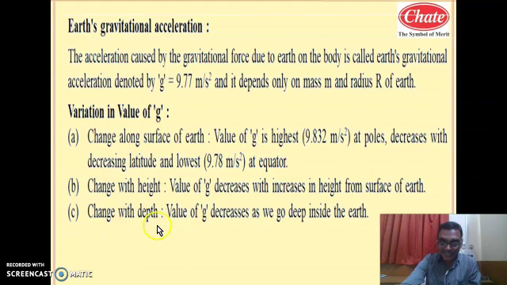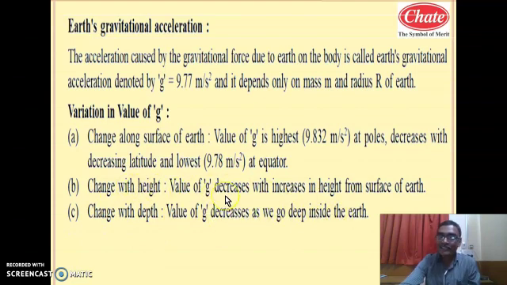So as the depth increases, that attracting mass which influences the gravitational force on that body also decreases, hence g decreases as we go deep inside the Earth. So acceleration due to gravity decreases with increase in height, and also decreases as we go deep inside the Earth.